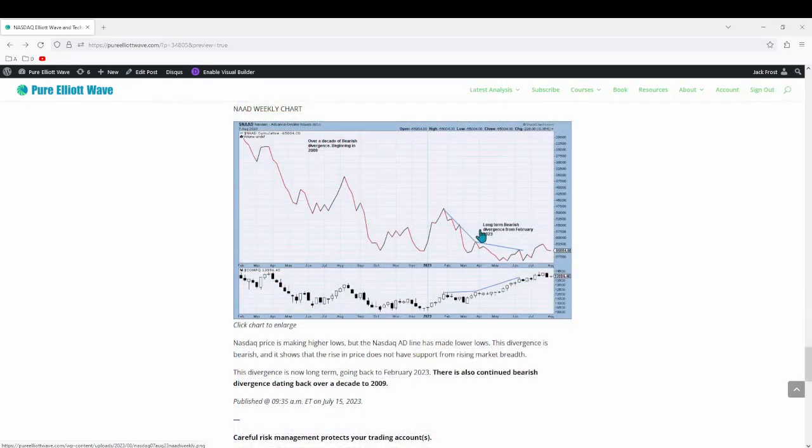And on the Nasdaq AD weekly chart, the bearish divergence has continued dating back to 2009 and more recently since February 2023. Nasdaq AD line has made lower lows while price has made higher lows.